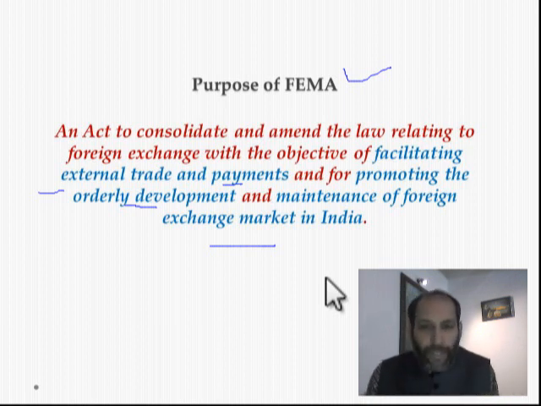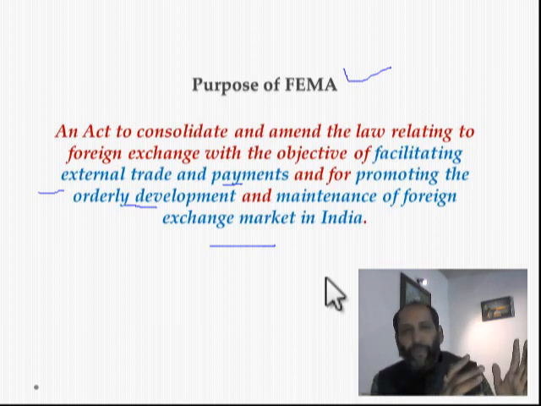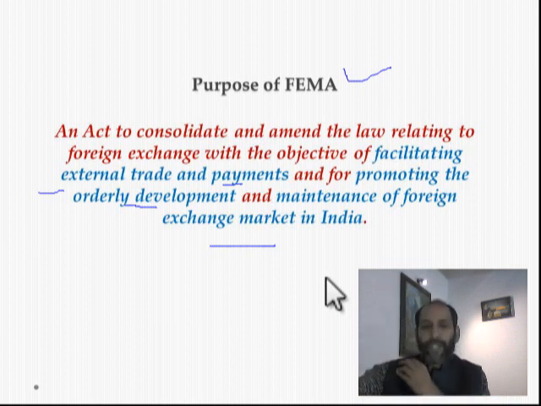Students, you must understand one thing: everything we are studying in foreign exchange management is between two parties. One is a person resident in India, and the other is a person resident outside India. Got it? Every transaction under FEMA is between a person resident in India and a person resident outside India, or vice versa.